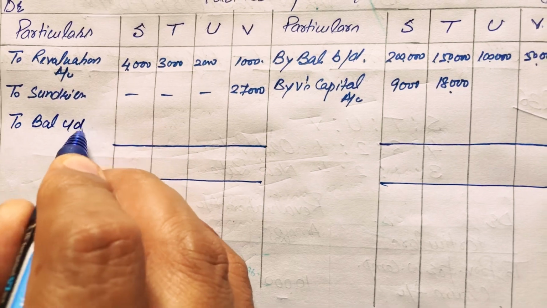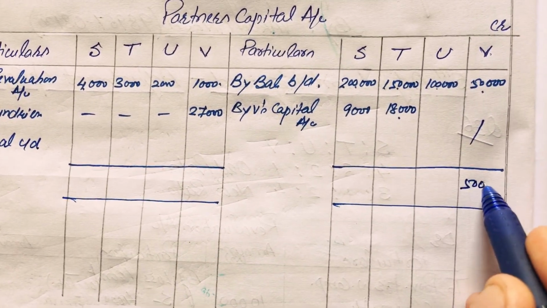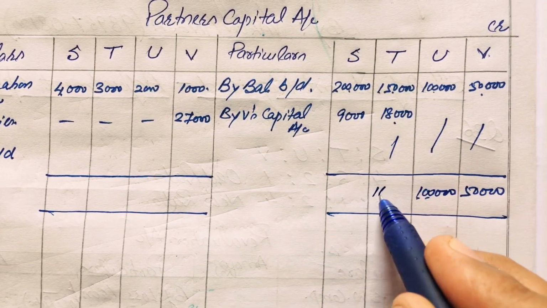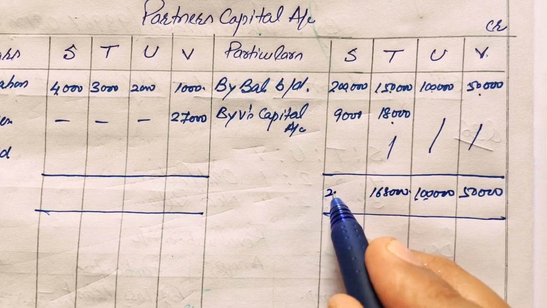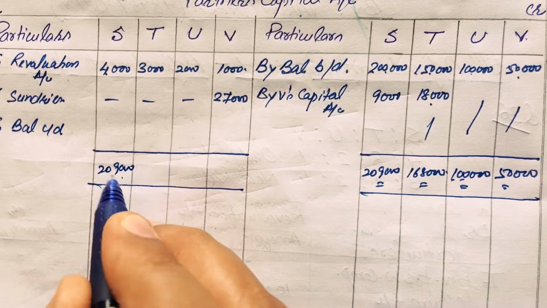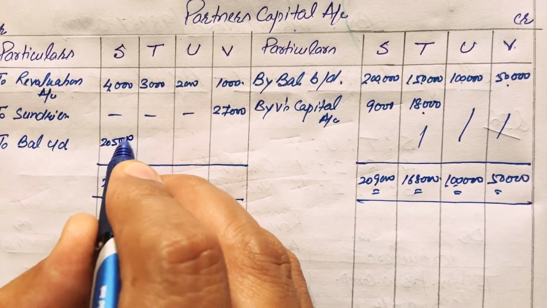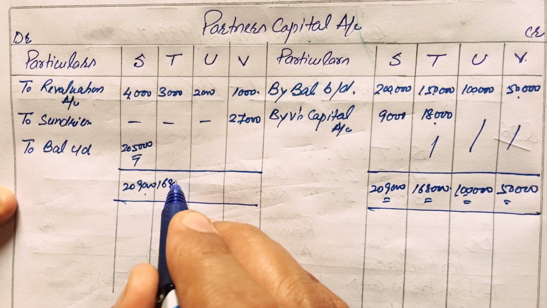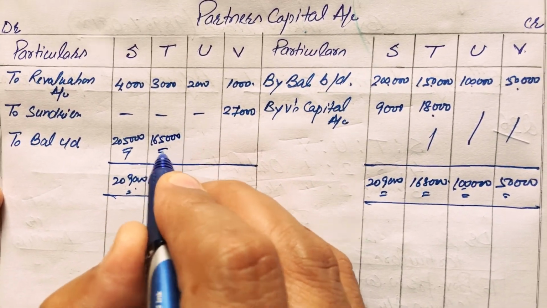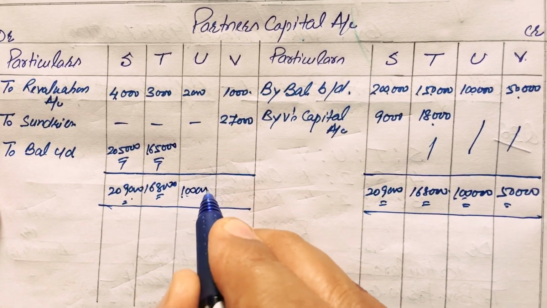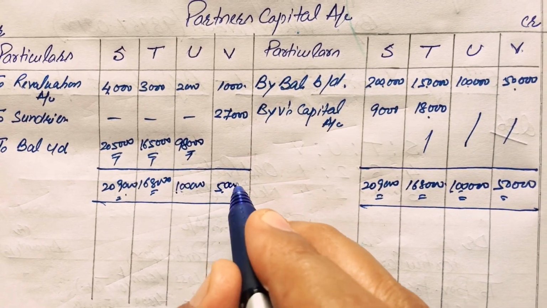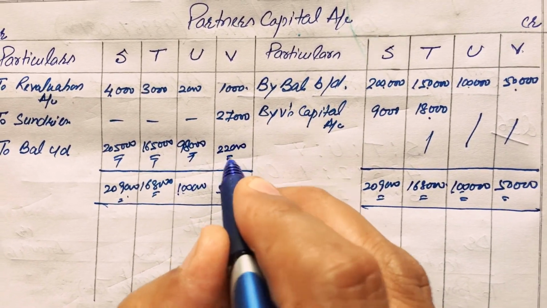To balance, carried down: V 50,000, U 1 lakh, 1,68,000 and 2,09,000. 2,09,000 minus 4,000, 2,05,000 rupees. 1,68,000 minus 3,000, 1,65,000. 1 lakh minus 2,000, 98,000. 50,000 minus 28,000, 22,000 rupees.